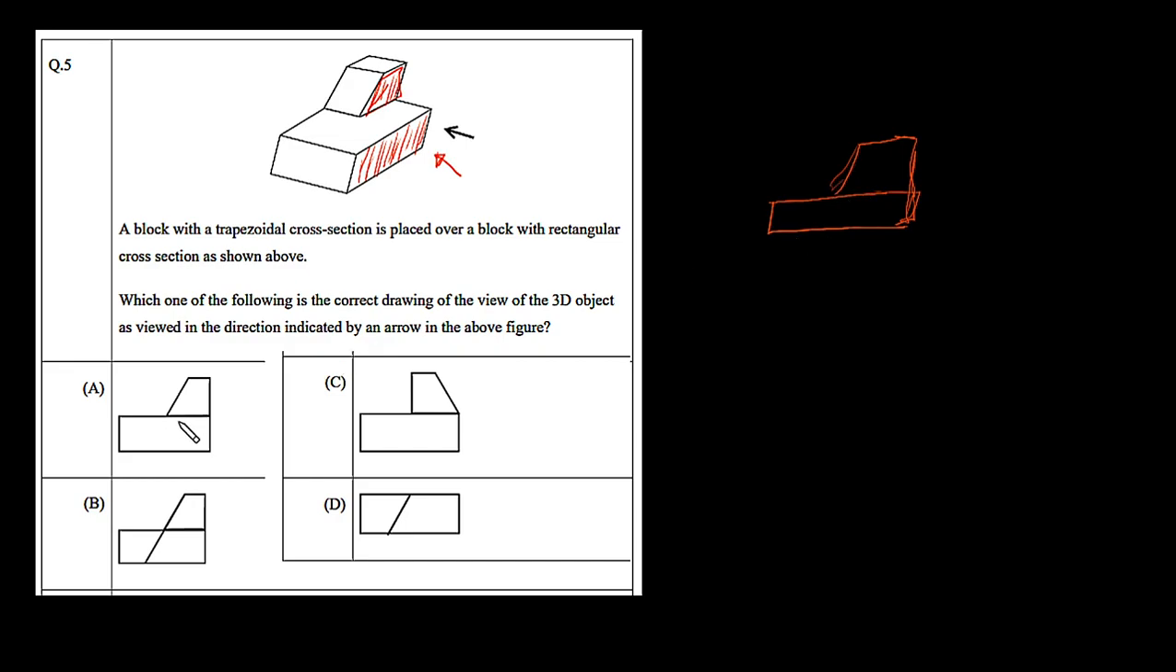Now look at the options. You can easily see option A contains the correct view as we are viewing from the direction indicated by this arrow. So option A describes the correct view of this 3D figure. So option A is the correct answer. Now let's move to question number 6.